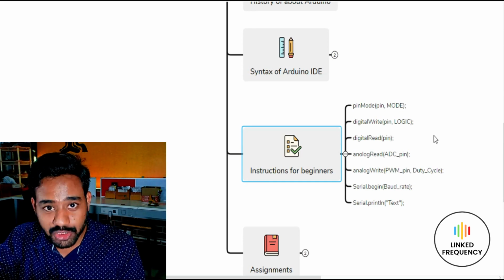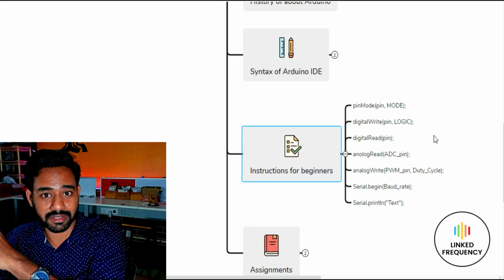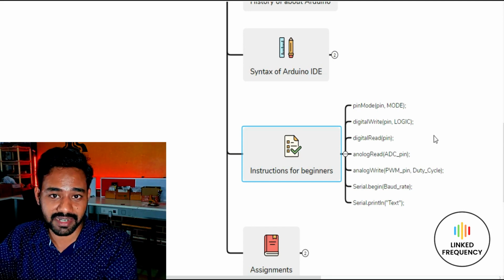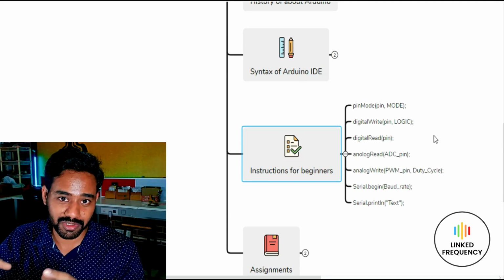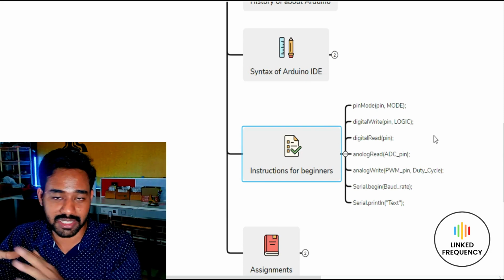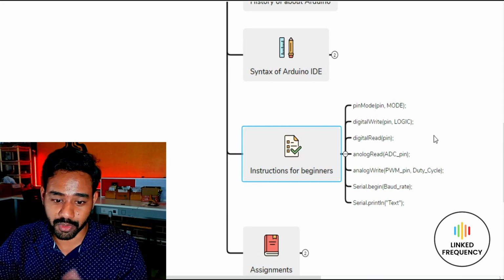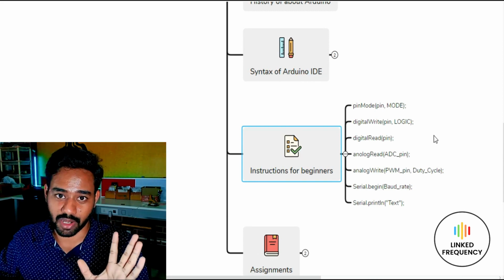If you are connecting an actuator, it is always output. That is the responsibility of our sensor and actuator. The microcontroller also has GPIO dedicated for certain applications and certain sensors and actuators. So when you connect a sensor, it is always input. When you connect an actuator, it is always output.